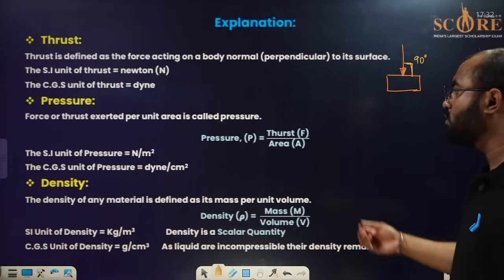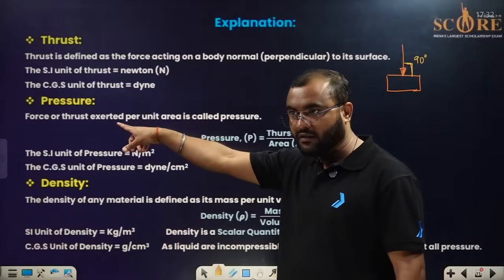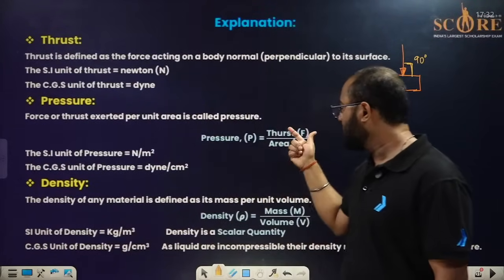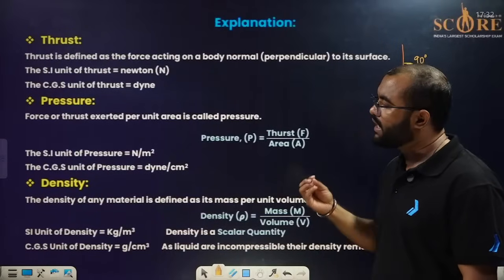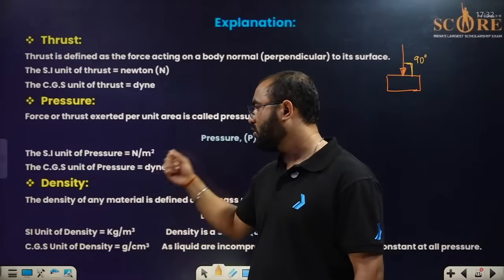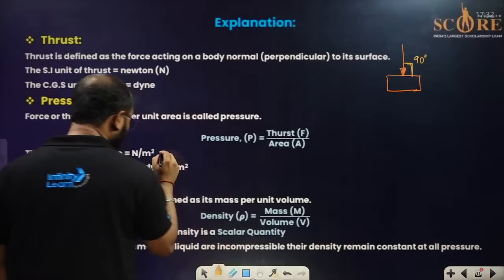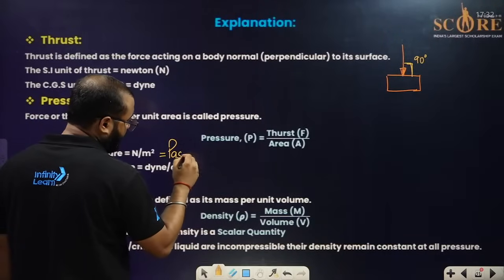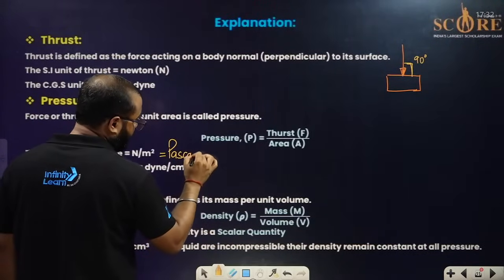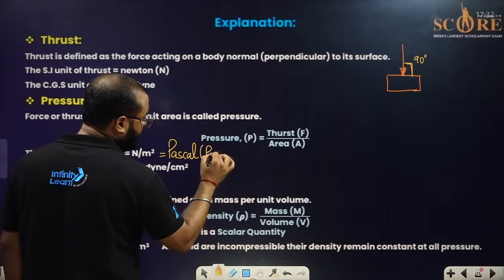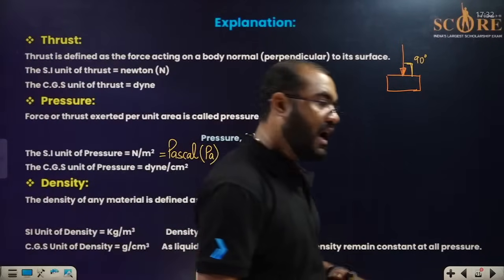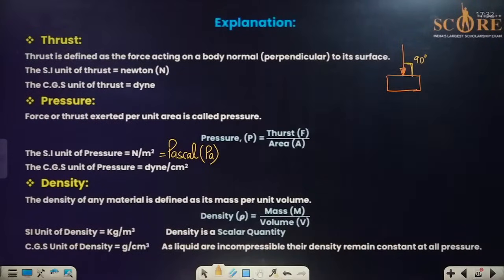What is the pressure? The force or the thrust that is applied on the body per unit area is called pressure. Thrust per unit area is called pressure. The SI unit is going to be Newton per meter square, or it is also called Pascal, which is represented as capital P small a. Please do remember this.